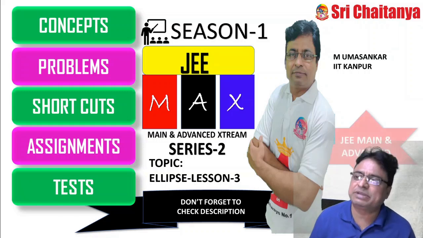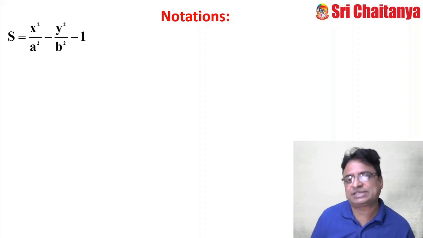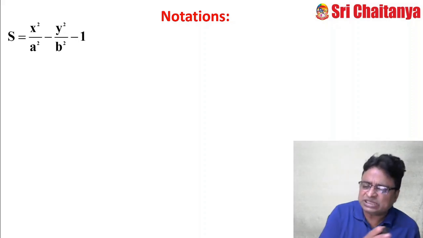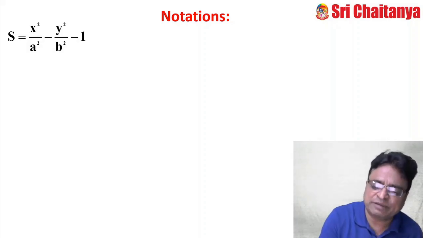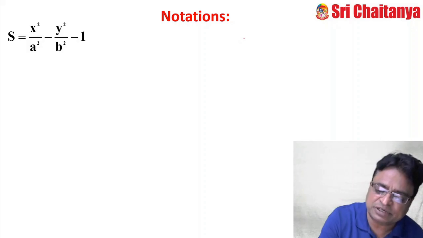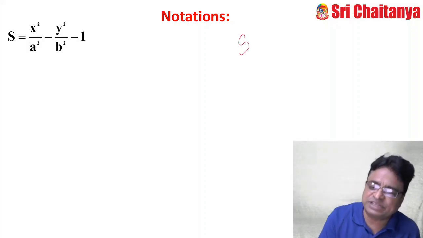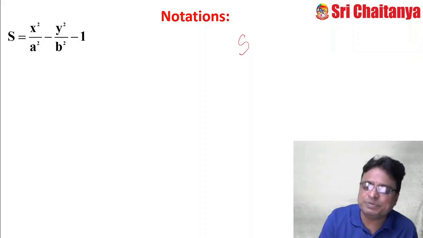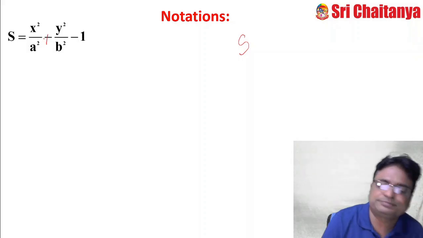Now coming to lesson number 3, here, my friends, we are introducing the standard notations. These are the standard notations, the same for ellipse, circle, hyperbola, parabola, everything. Even for circles, the same thing. Whenever the standard equation of the circle is represented with S, similarly the standard equation of the ellipse is represented with S. S equal to 0 means x square by a square plus y square by b square equal to 1.